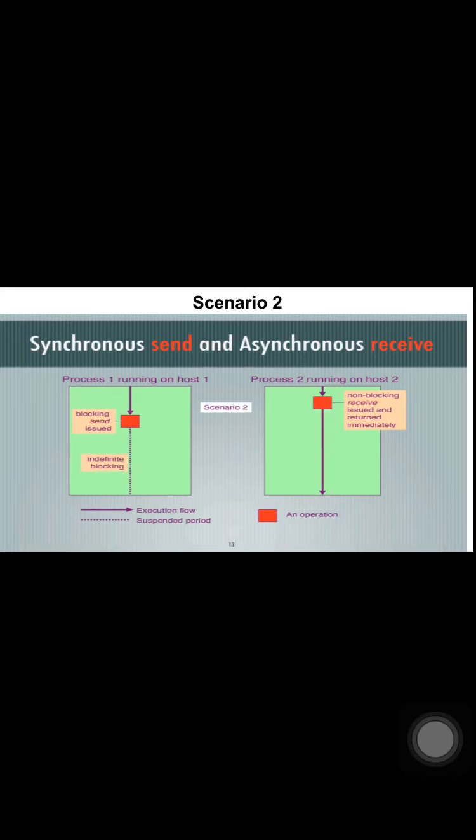Scenario 2. In scenario 2, this is also synchronous send and asynchronous receive. In this, the data requested by the receive operation has not yet arrived, as you can see in the diagram. No data is delivered to the process. It is the receiving process's responsibility to ascertain that it has indeed received the data. If necessary, repeat the receive operation until the data has arrived. Here there is no acknowledgement.